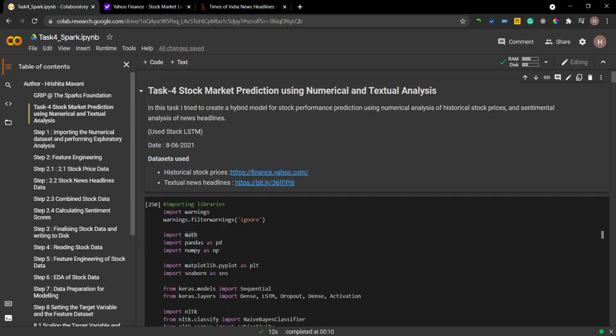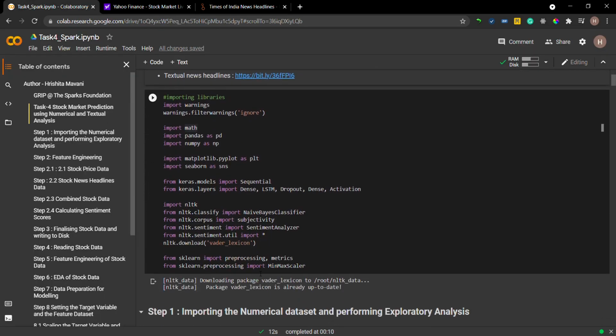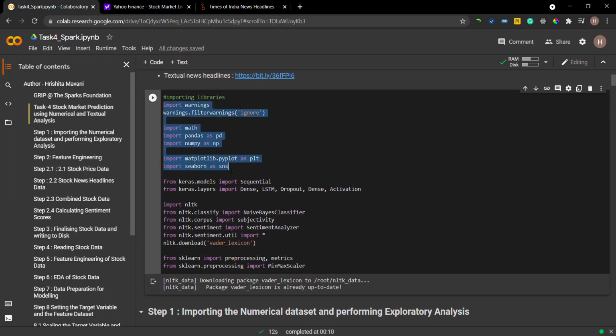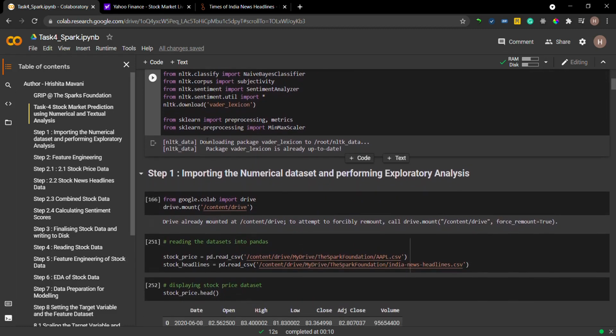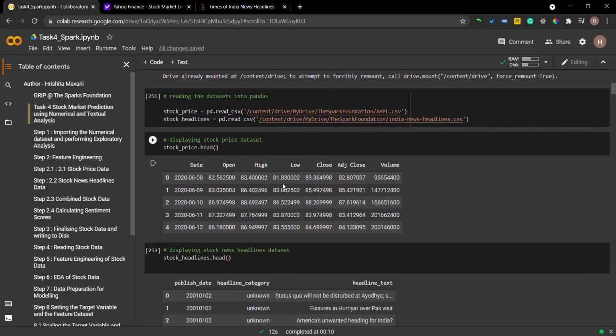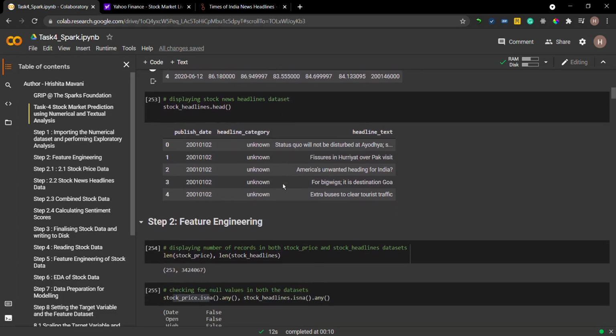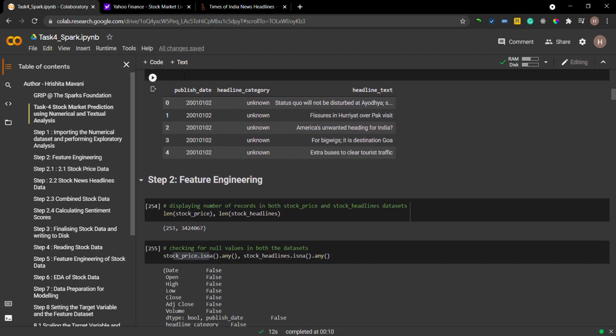Moving forward, first of all, I have imported all the libraries which I'll need for prediction, such as Math, Pandas, NumPy, then Matplotlib and Seaborn for plotting, then Keras for model building, and NLTK for sentiment analysis, then sklearn of course for modeling. First of all, I have read both the datasets into my Pandas data frame, and then I have displayed both the datasets so we can know how the dataset looks and what columns we are dealing with.